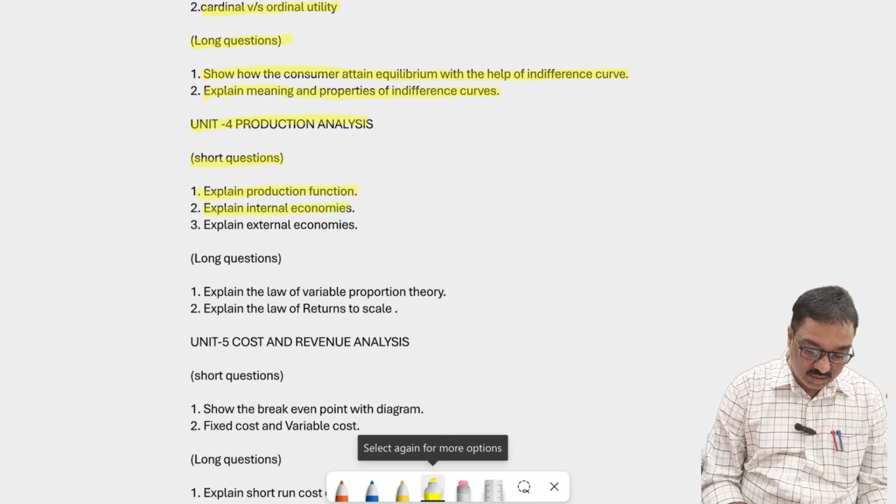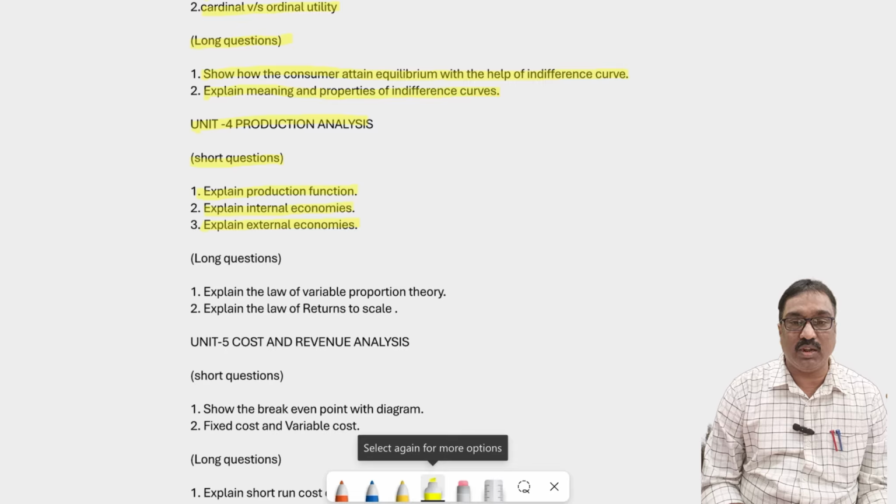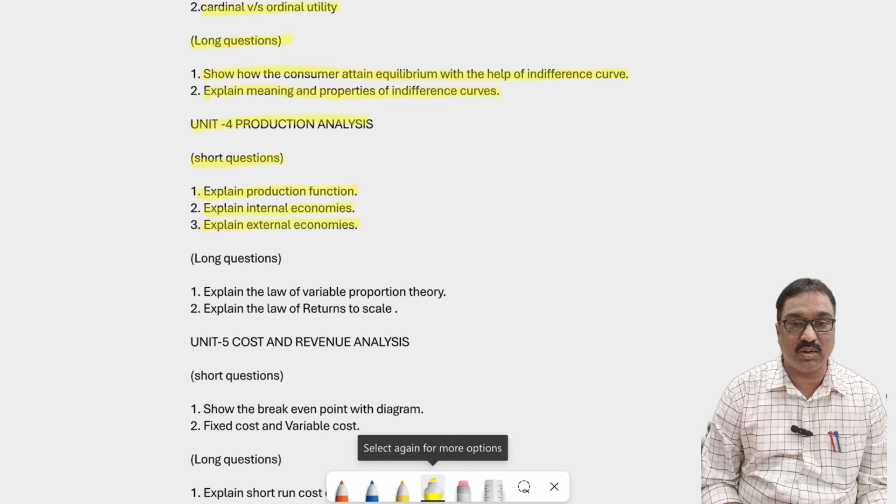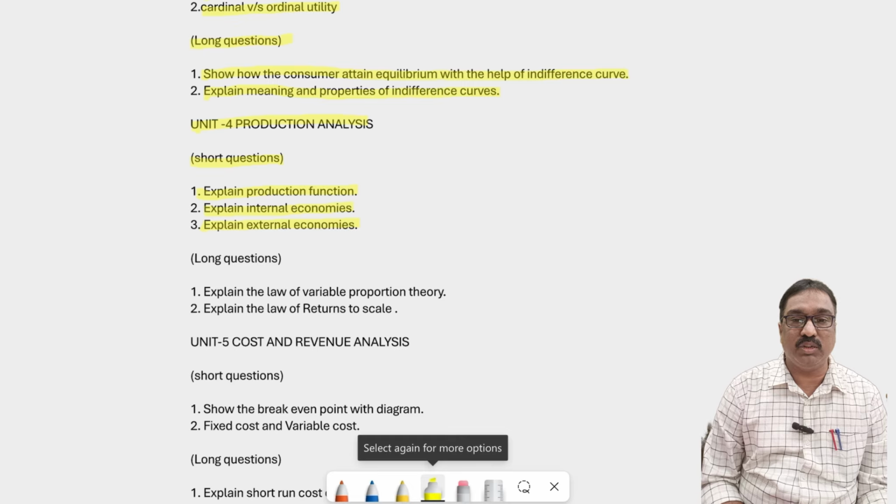And explain the internal economies, explain the external economies. Economies means benefits. Internal and external economies both are very important topics in the short answer. Sometimes this is also given as a long answer. Explain about the internal and external economies.